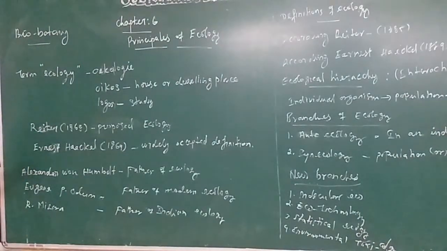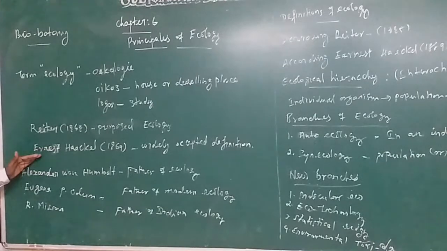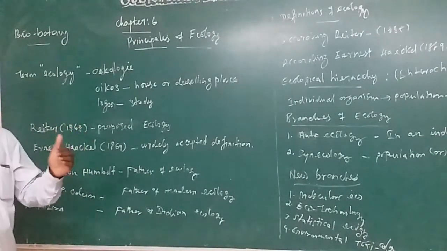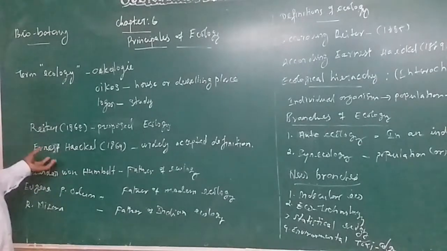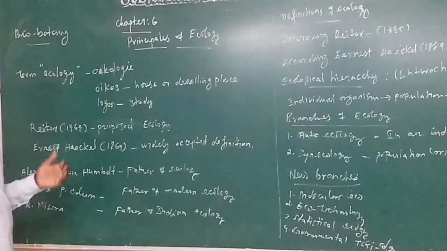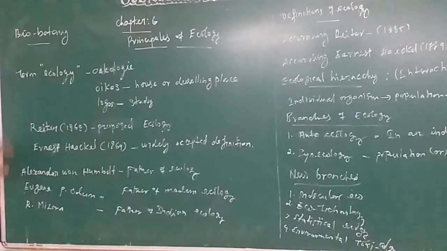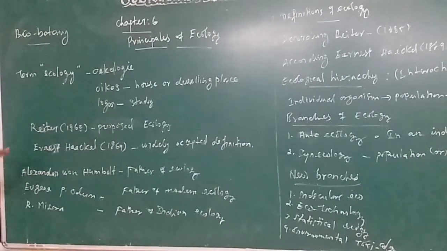Then another scientist, Ernst Haeckel, in the year 1869, proposed the widely accepted definition of ecology. The two scientists, Reiter and Ernst, in 1868 and 1869, are very important, 1 mark for the public examination and NEET examination.